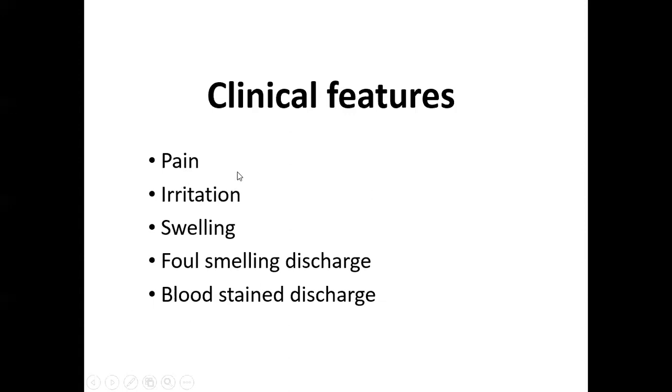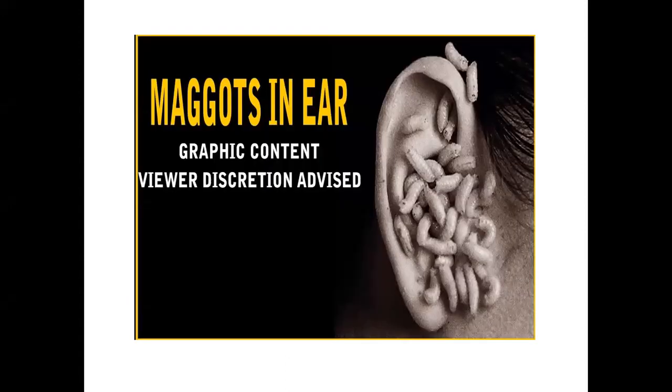They give rise to irritation. There is damage to the external auditory canal. They give rise to swelling. Whenever there is infection, there is foul smelling discharge. It could be a blood-stained discharge. So pain, irritation, swelling, foul smelling discharge, and blood-stained discharge are the main clinical features of these maggots.